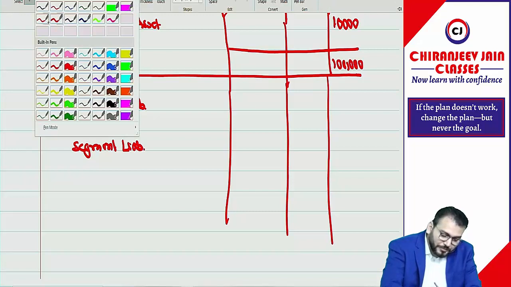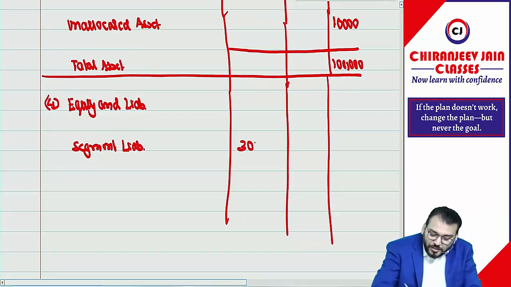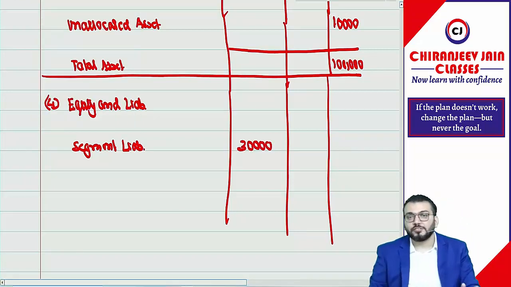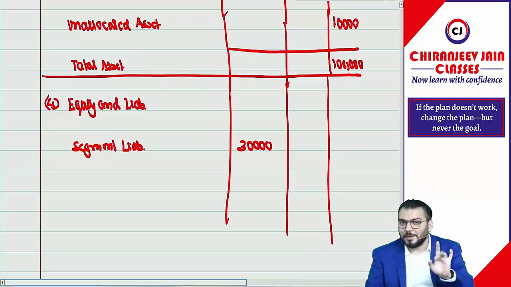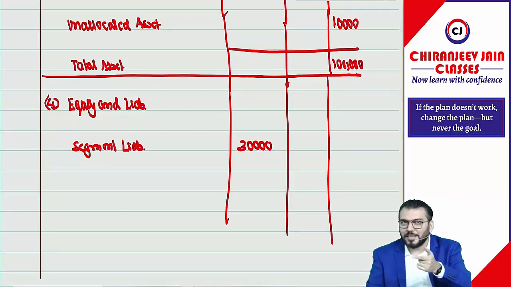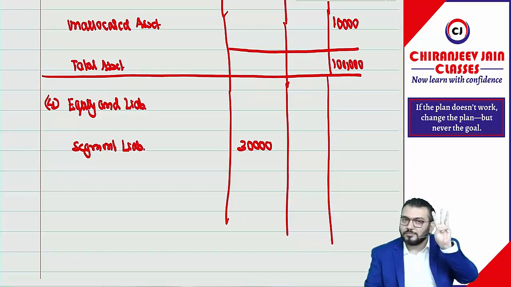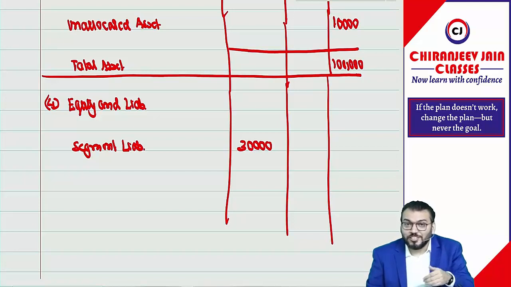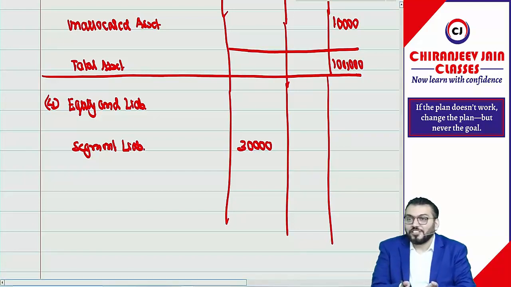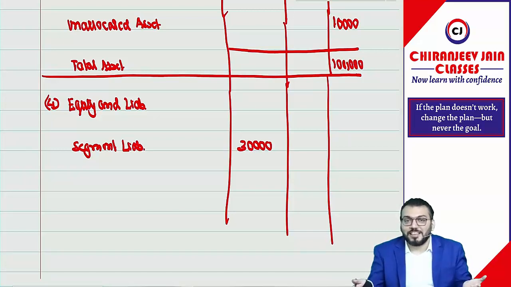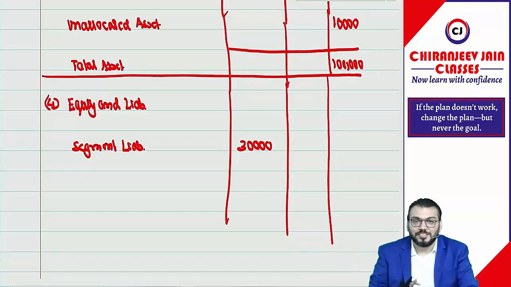Okay, sir. In this type of question, I will say free marks, na? It is free marks. But then also this has been asked 2 or 3 times. It is a 10 marks question. Then also students are not able to score. I will say the question paper cannot be easier than this. Then also students are saying every time the question paper is lengthy. Due to lack of practice, I will say.